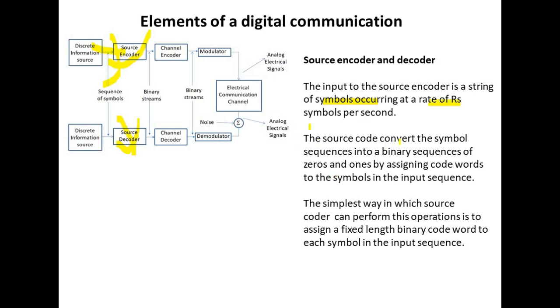The source coder converts the symbol sequences into binary sequences of zeros and ones, assigning code words to the symbols in the input sequence. The simplest way in which the source coder can perform this operation is to assign a fixed length binary code word to each symbol in the input sequence.